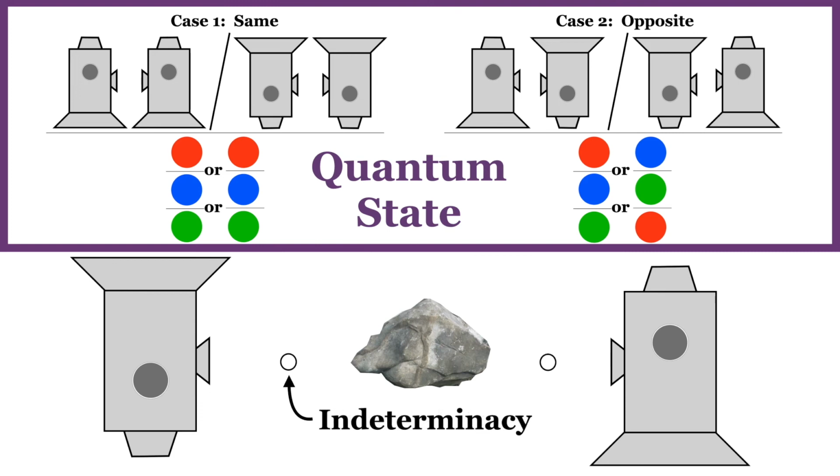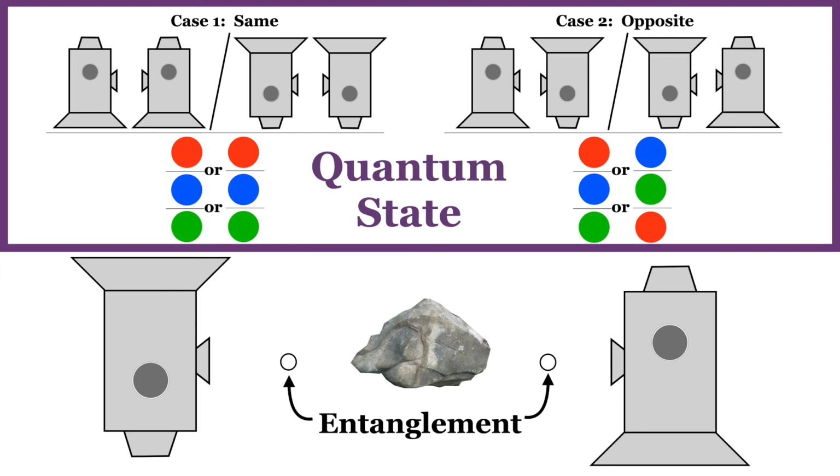Nothing we could know or learn, including understanding what's going on in the rock that produces these particles, could ever determine their color properties before they're measured. They simply don't have color properties. The other word that gets used frequently when discussing Bell tests is entanglement. The two particles are said to be quantum mechanically entangled, since the outcomes of measurements on both of them are correlated, such as is shown in the table above.